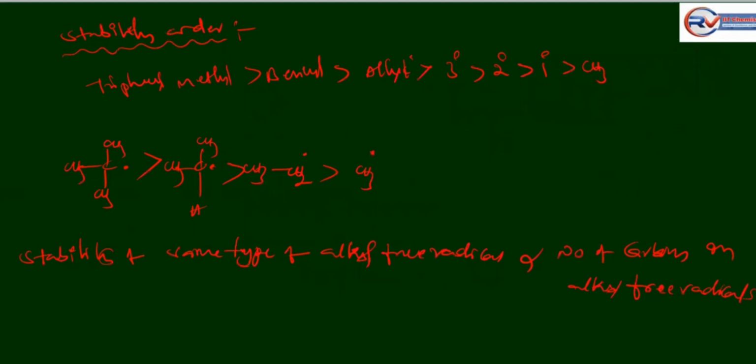Stability is triphenyl methyl, benzyl carbon free radical, allyl, and tertiary, secondary and primary. The stability of same type of alkyl free radical is directly proportional to the number of carbon atoms in the alkyl free radical. This is about the reaction intermediates carbocation, carbanion, carbon free radical. The remaining we are going to discuss in the next class. Okay. Thank you.